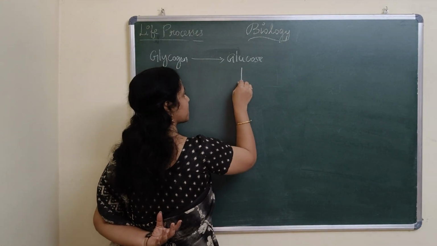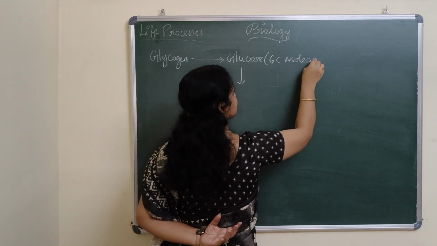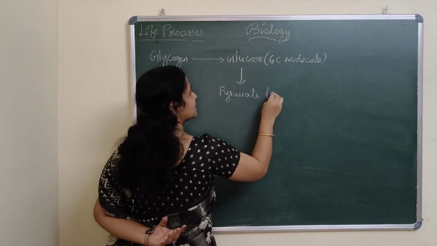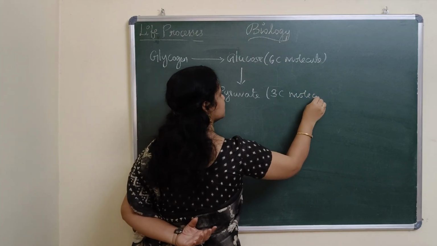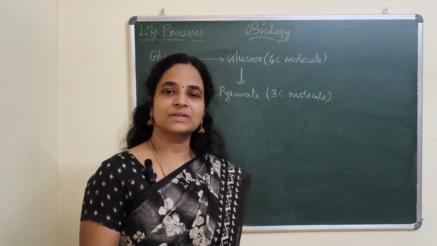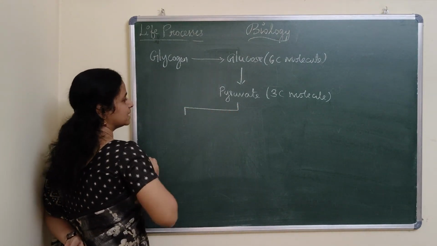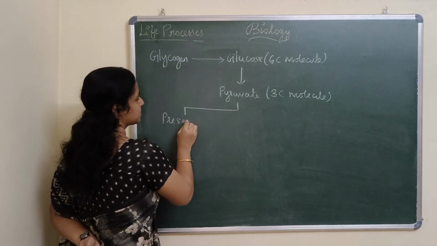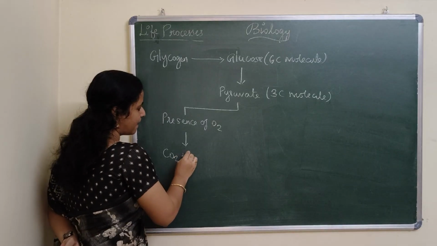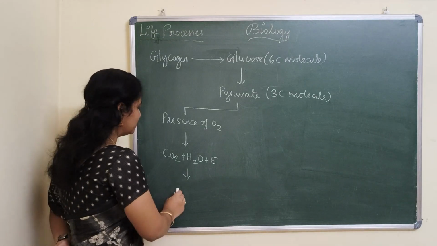Okay. So this glucose, which is a 6 carbon molecule, turns into pyruvate, which is a 3 carbon molecule. I told you the respiration takes place in the presence of oxygen or in the absence of oxygen. So first condition is pyruvate in the presence of oxygen. What happens? It turns into carbon dioxide plus water plus energy. So this is commonly found in humans, animals.